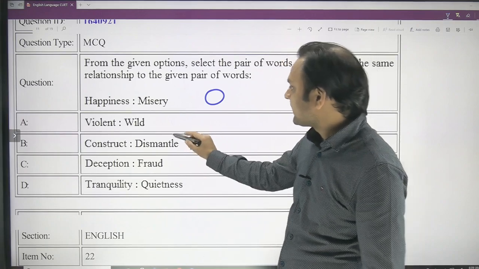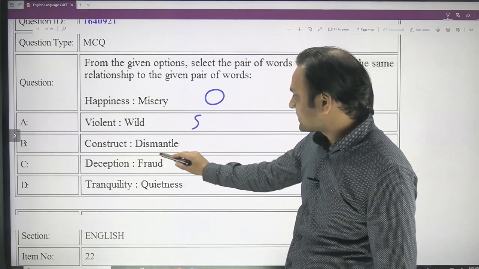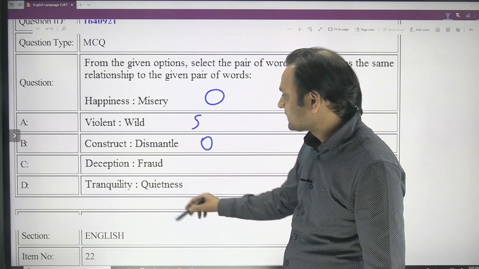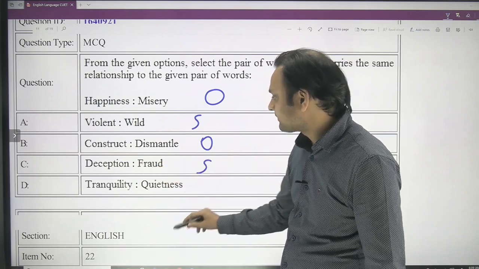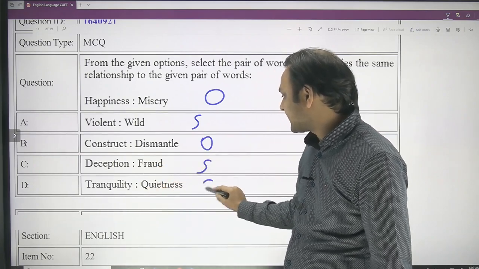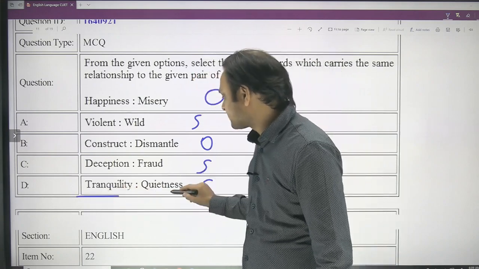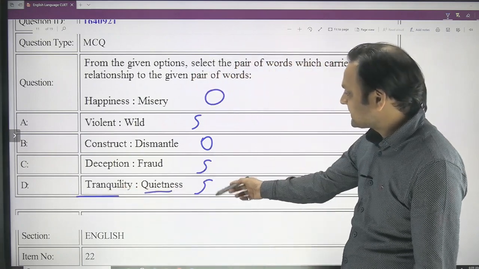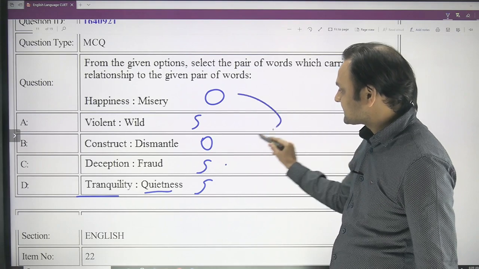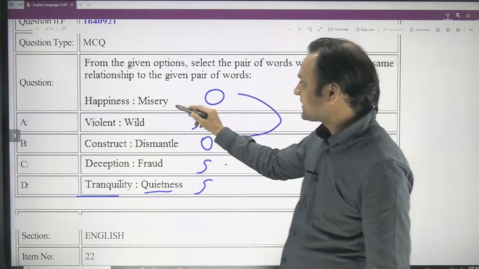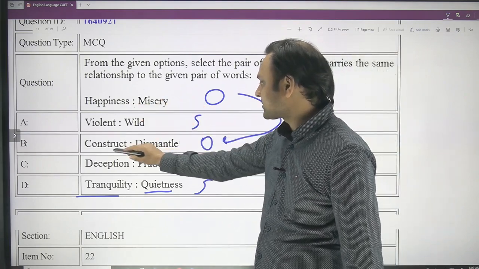So violent and vile, same. Construct and dismantle, opposite. Deception and fraud, same. Tranquility and quietness, same. Tranquility is nothing but quietness. So this is similar, similar, similar. This is the opposite. So this shares the same relationship as happiness and misery: construct and dismantle.